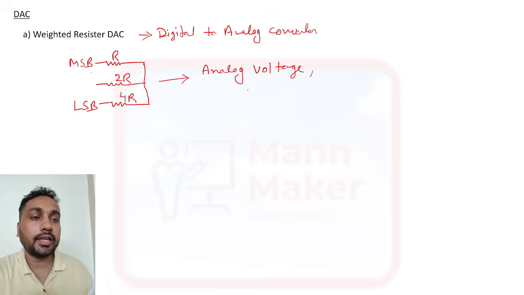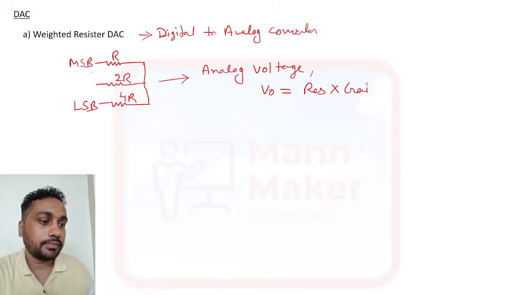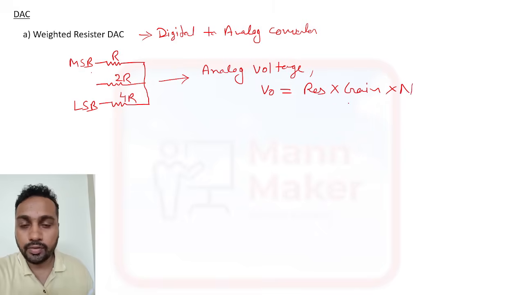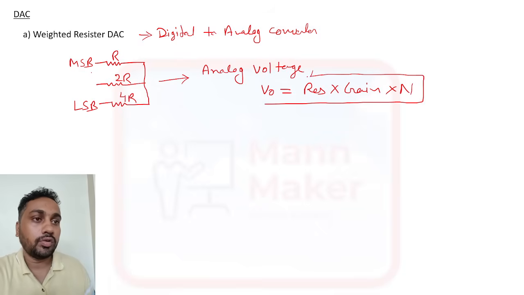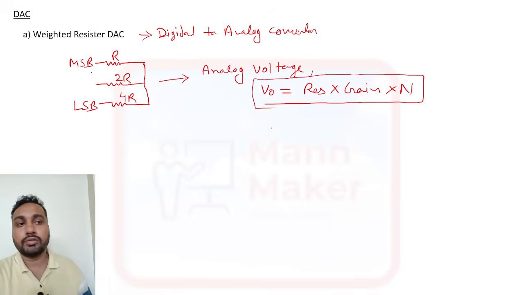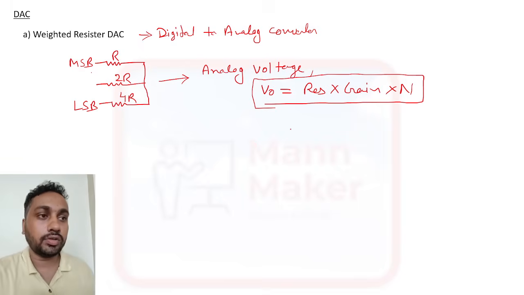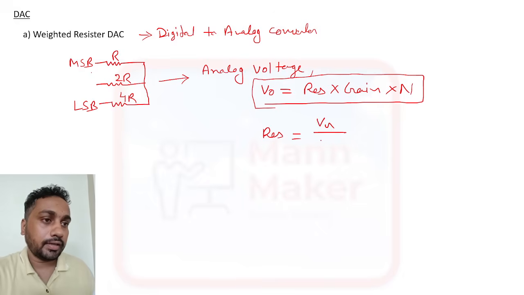This analog voltage we calculate using V naught equal to resolution into gain into n. This is the formula for analog voltage. And the resolution is equal to VR, the reference voltage, divided by 2^n minus 1.